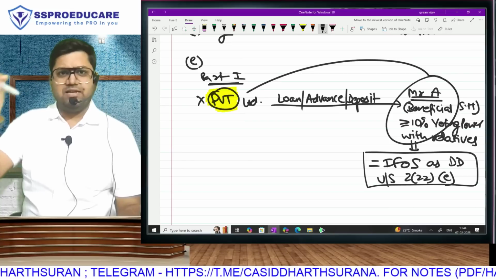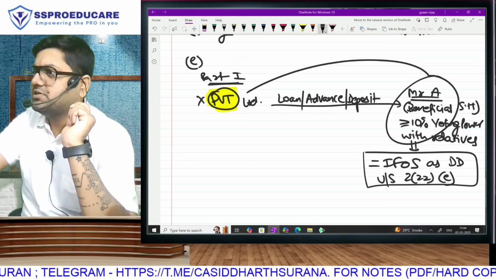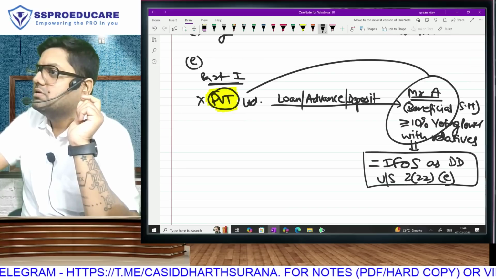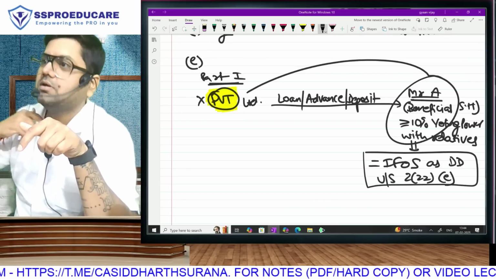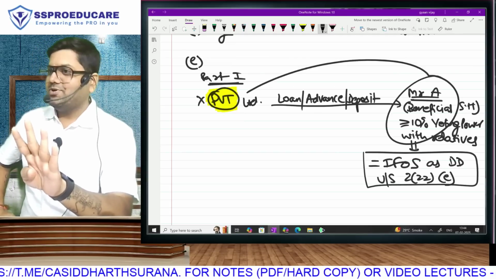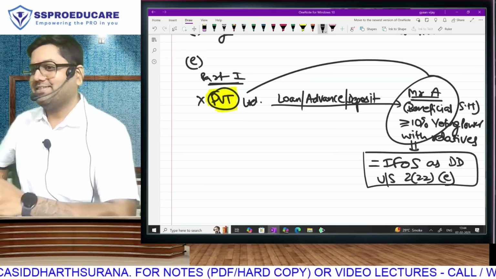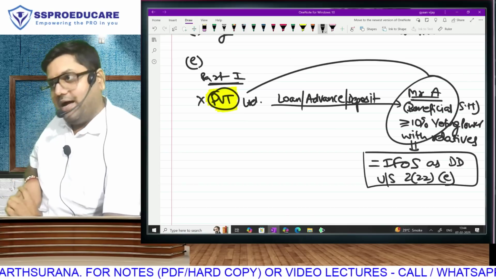Husband 8%, wife 2%. Is Mr. A a beneficial shareholder? Yes. Is Mrs. A a beneficial shareholder? Yes, because 2 plus 8 is 10 only, no? So are we clear? 8 plus 2 or 2 plus 8, it is 10. So husband and wife both are beneficial shareholders. Are we clear on this?